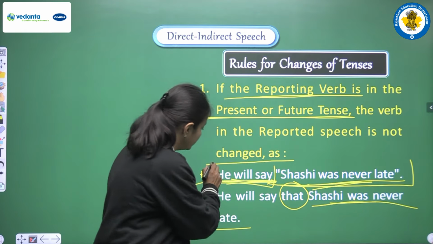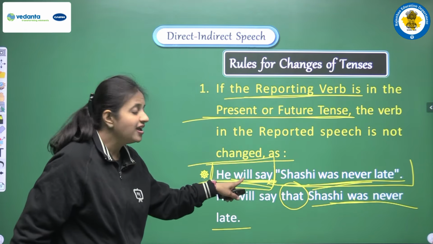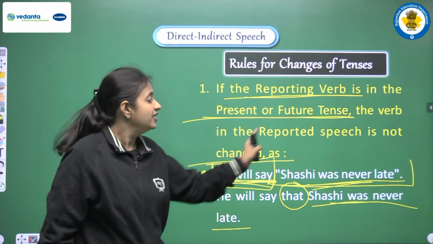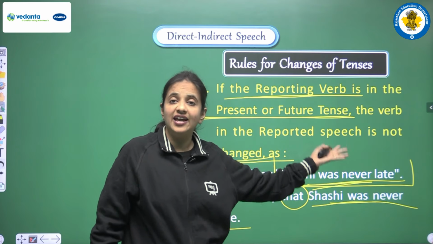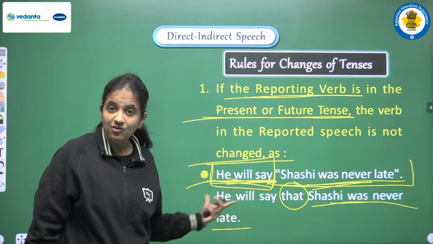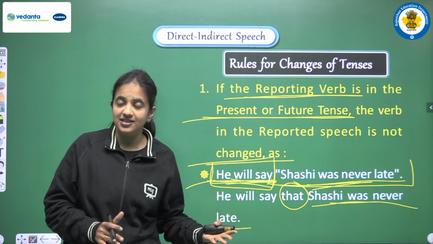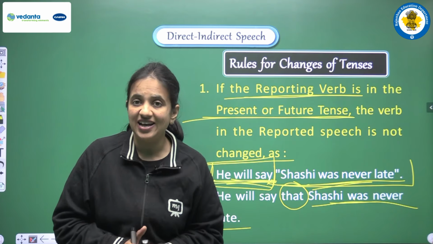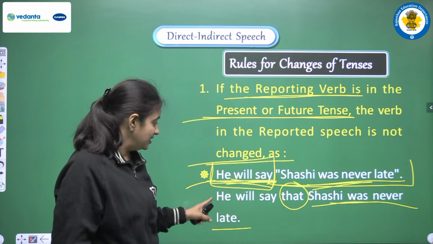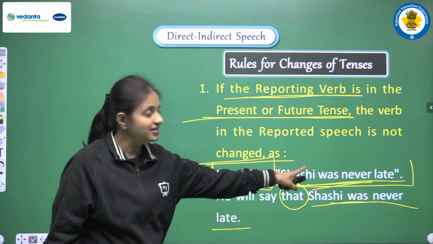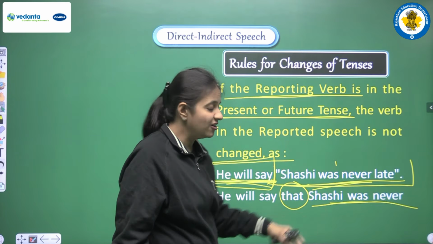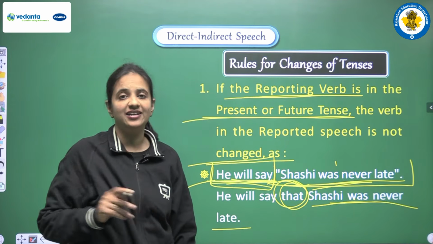Because in the reporting verb part we have future tense. If we have any future or present tense here, then we don't make any changes in the tense. This is the first rule. So first of all, we have to observe the reporting verb part and see what tense is there. If past tense has been used there, then only we have to change the tense. But in this example we have future tense, and this is the reason we are not changing the tense. We are just writing the same sentence and adding one conjunction, that.